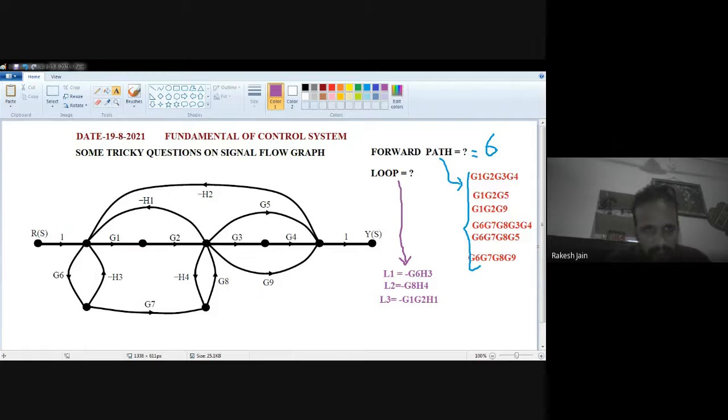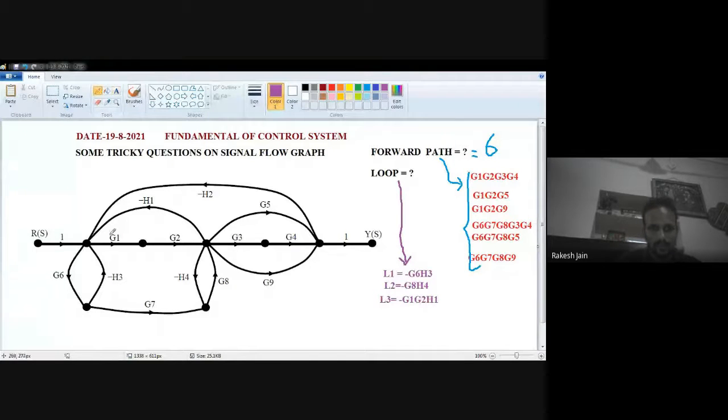Any other loop is present? G6, G7. Yes. G6, G7, G8 and minus H1. This is also a closed one. G6, G7, G8 and H1.